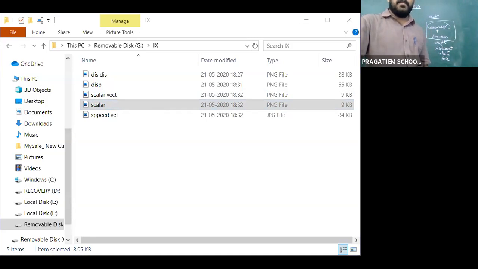Here you can see the examples for scalar quantities. The scalar quantity example given here is distance. Distance is a scalar quantity. Distance needs no particular direction.